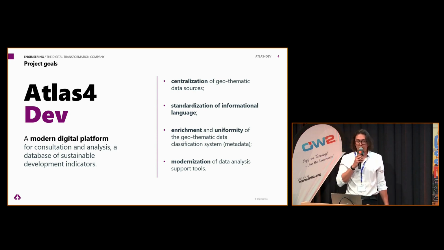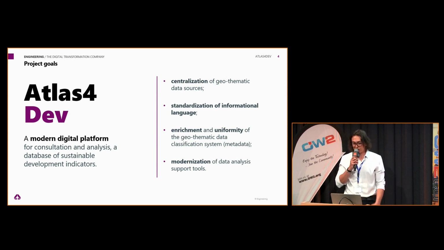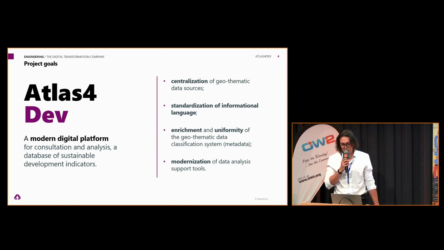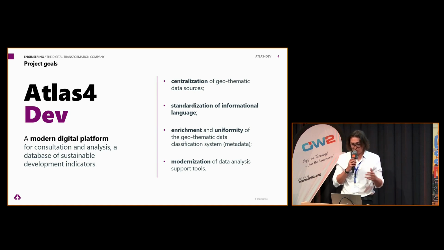The goal of AICS creating Atlas for Dev is to meet the need of data standardization, and to do that they want to centralize the geothematic data sources. They want to create a standard informational language. They want to create also a classification system that could be uniform, and they want to modernize the data analysis tools.